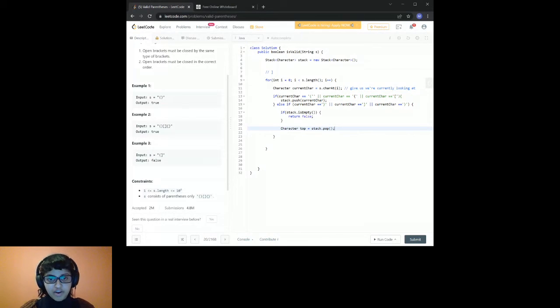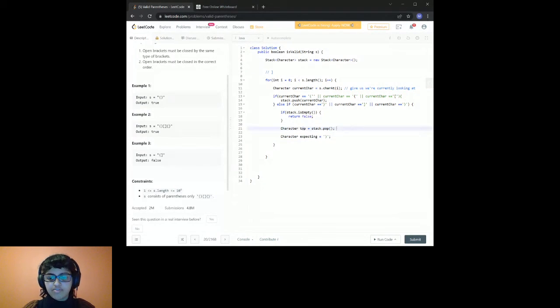And then from there, I'm also going to add in a character. I'm going to call this expecting. I'm going to make it a default of a blank character. Basically this character expecting is the character that we want the current char to be, depending on what the top of the stack is.